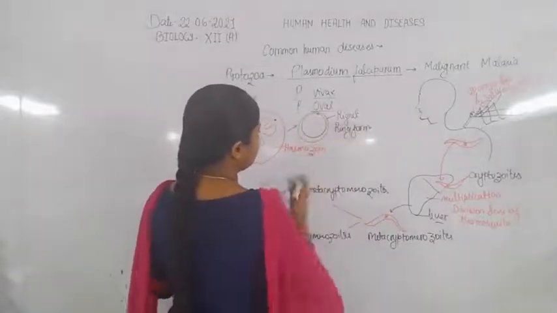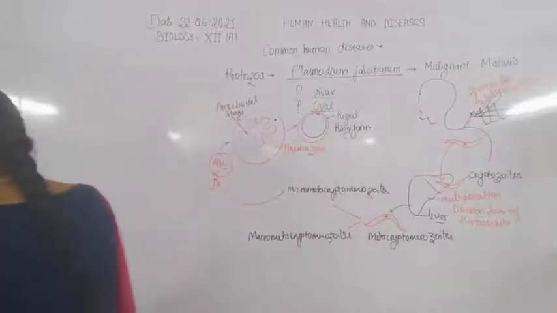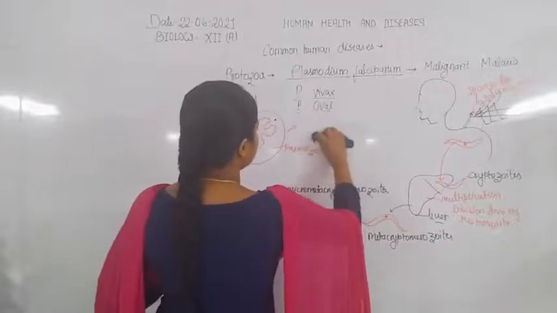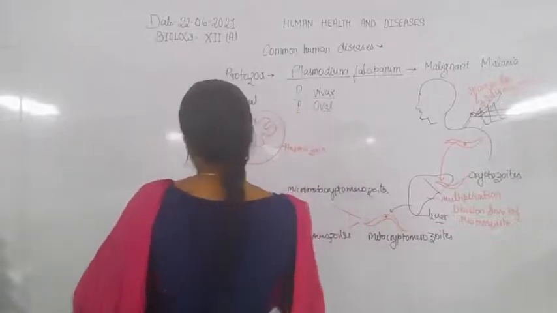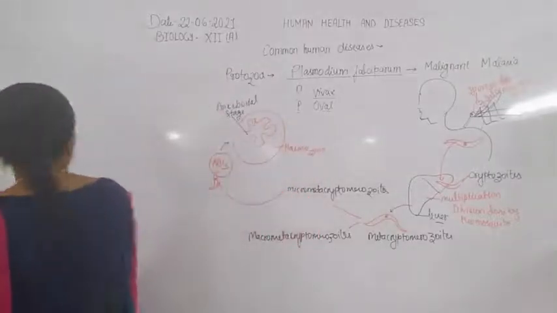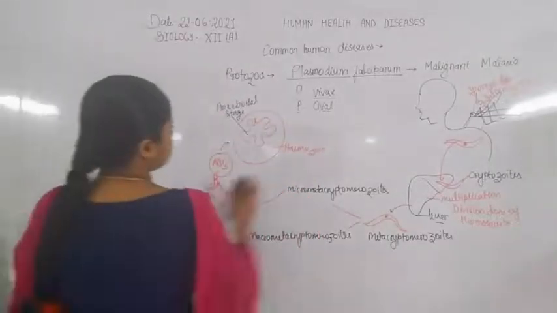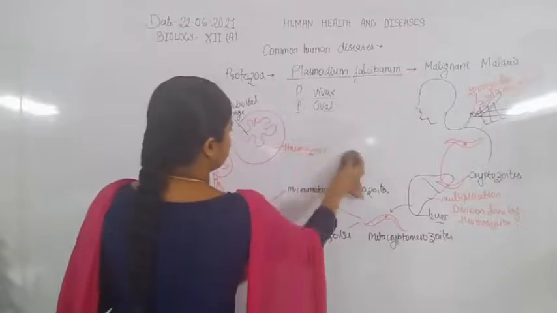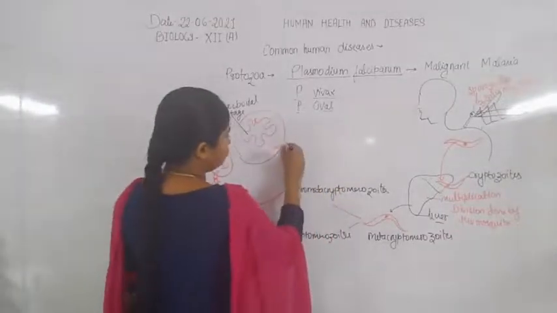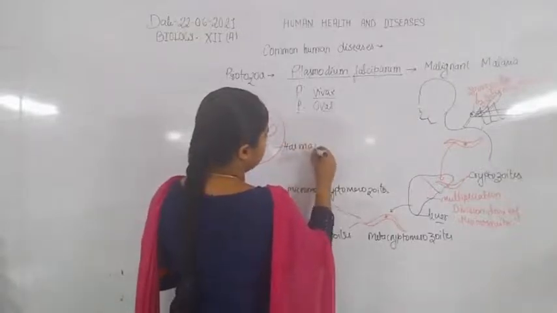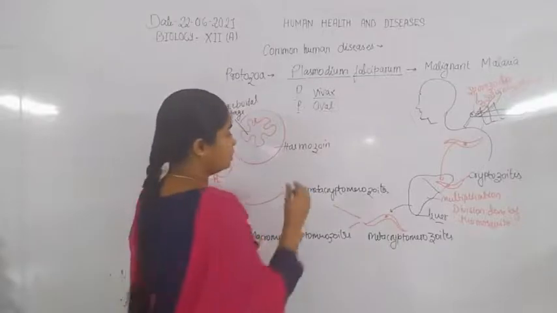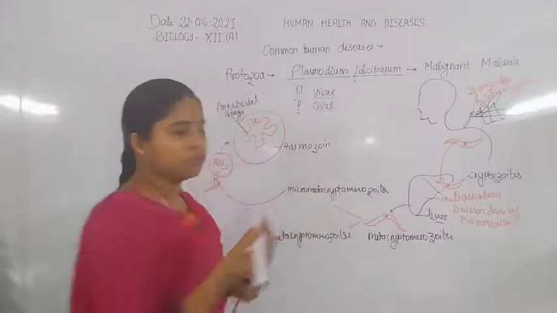All these occur due to the release of hemozoin in the blood circulatory system. When the release of hemozoin takes place in the blood circulatory system, the hemozoin causes or initiates the symptoms of malaria.